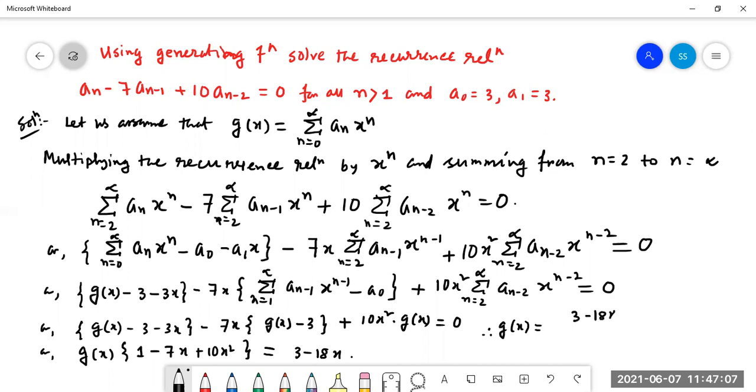So from here we can write the value of g(x) equal to (3 minus 18x) divided by (1 minus 7x plus 10x square).